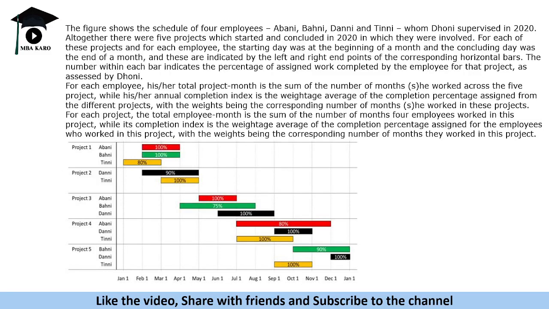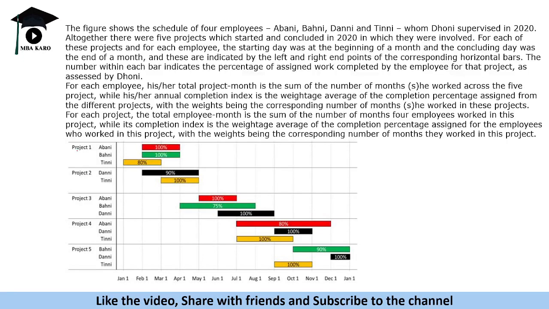The figure shows the schedule of four employees whom Dhoni supervised in 2020. Altogether there are five projects which started and concluded in 2020 in which they were involved. So these are the five projects that are given to us: project 1, 2, 3, 4, 5. For each of these projects and for each employee, the starting day was at the beginning of a month and concluding day was the end of the month. These are indicated by left and right end points of the corresponding horizontal bars.